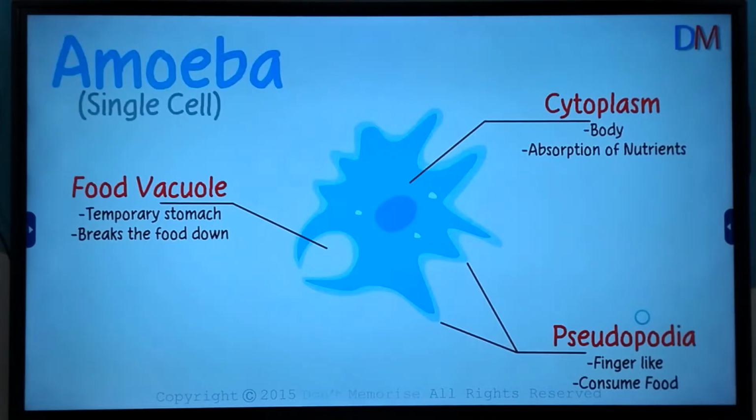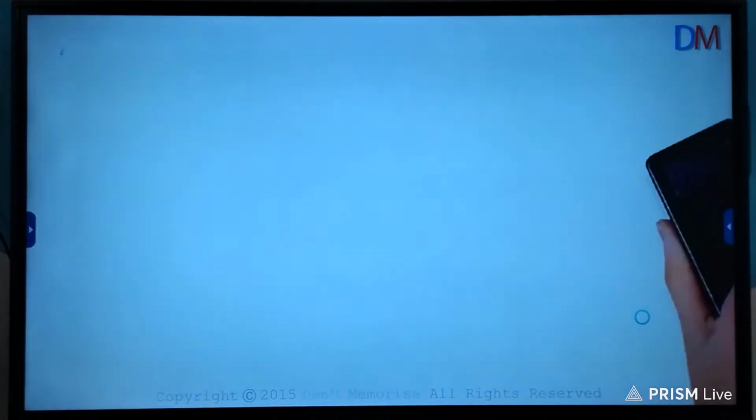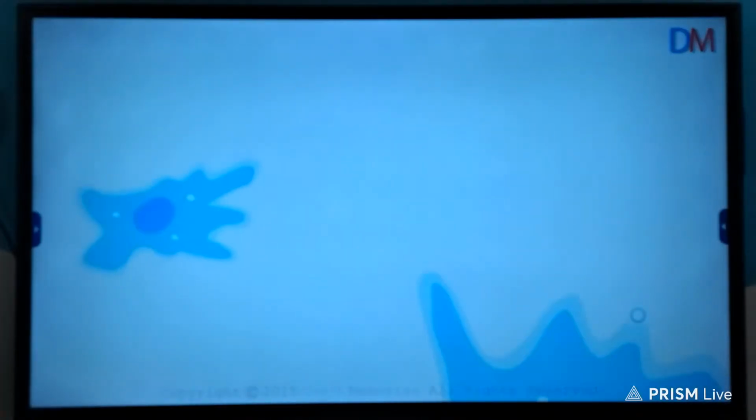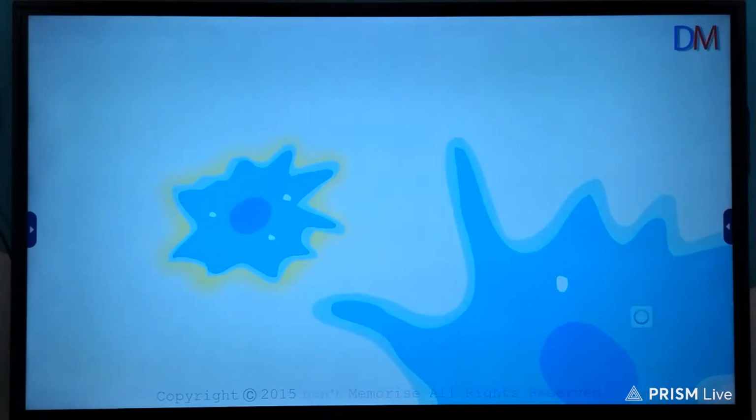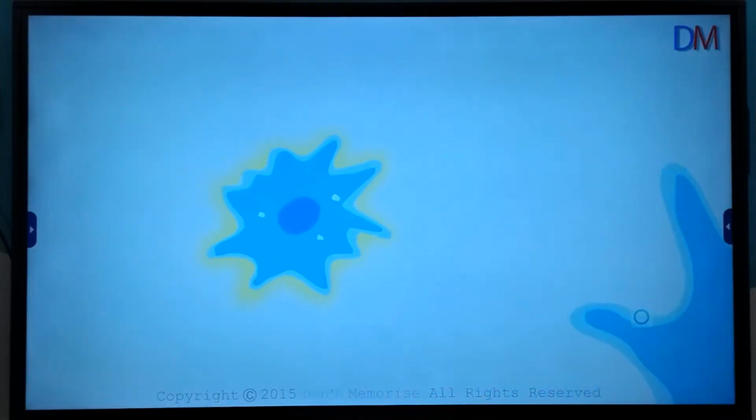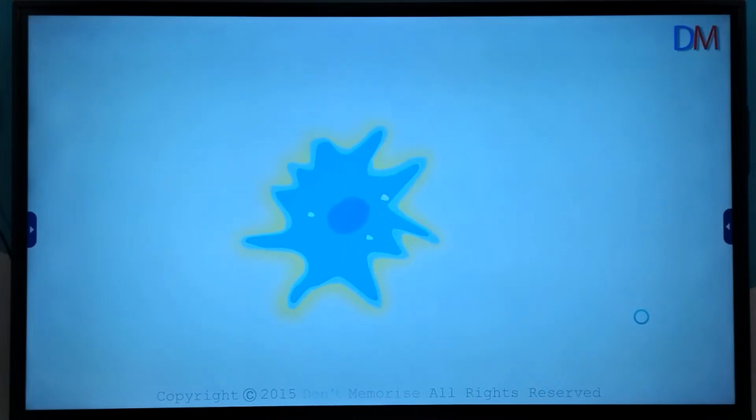The amoeba, by the way, is a single-celled organism, and it can feed only on other microscopic organisms and sometimes on other amoeba too. Did you know that to prevent cannibalism, the amoeba secretes a chemical which keeps other amoebas away? And this kind of secretion can also protect the amoeba from other predators.